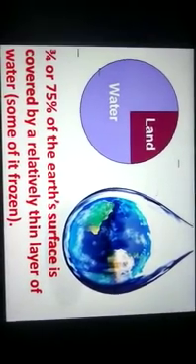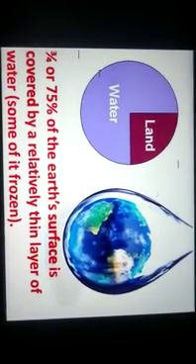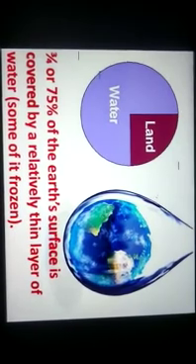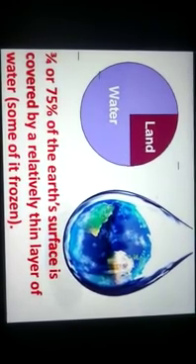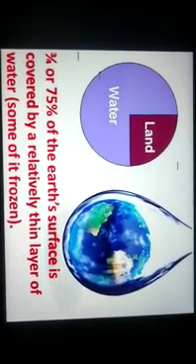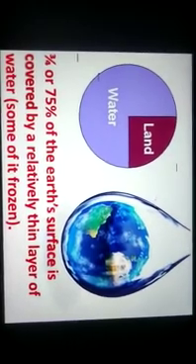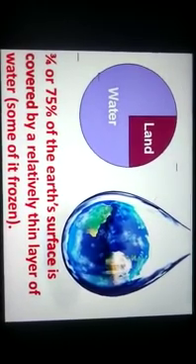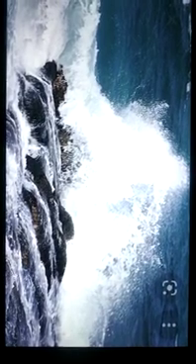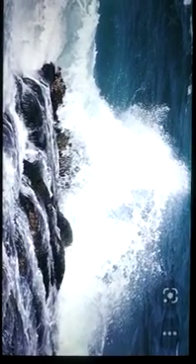Children, do you know about 75% of the surface of the earth is covered with water? That is 3/4 of the surface, which includes all the water bodies, out of which seawater is not potable.